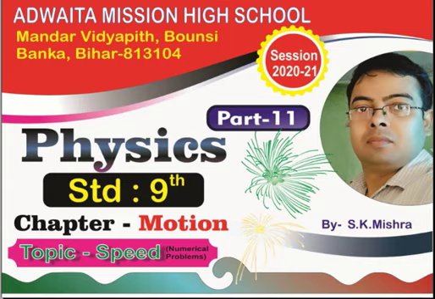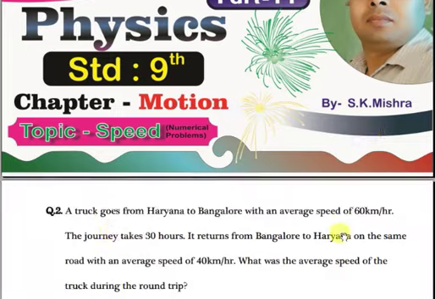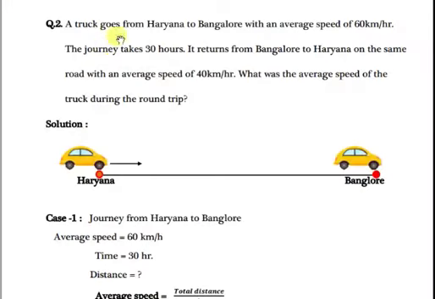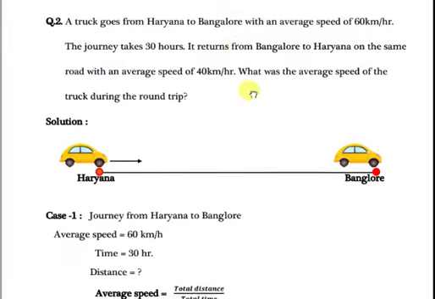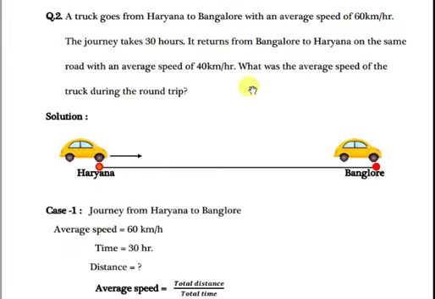So I will try in a very simple way to show how to solve this question. So you have to see the solution very carefully. So the question is, a truck goes from Haryana to Bangalore with an average speed of 60 km per hour. A truck goes from Haryana to Bangalore.